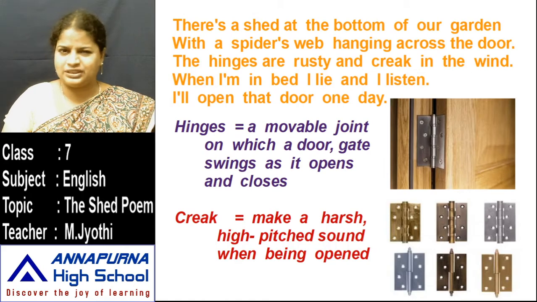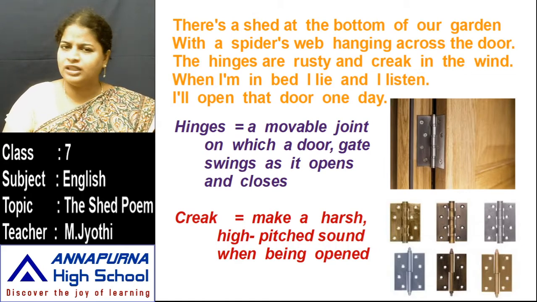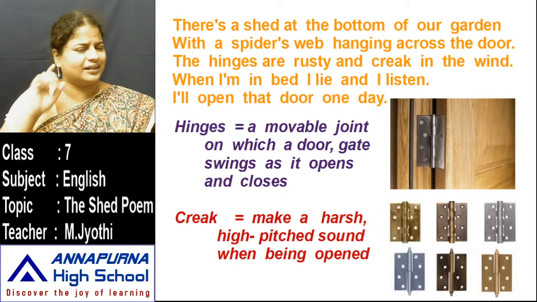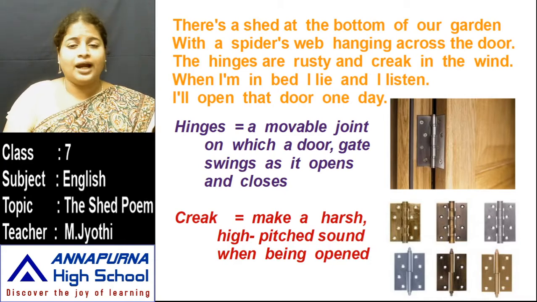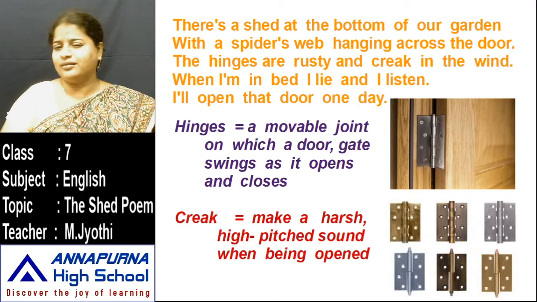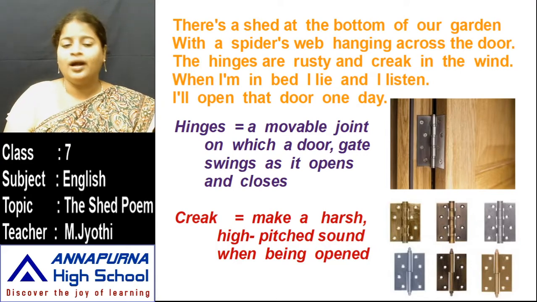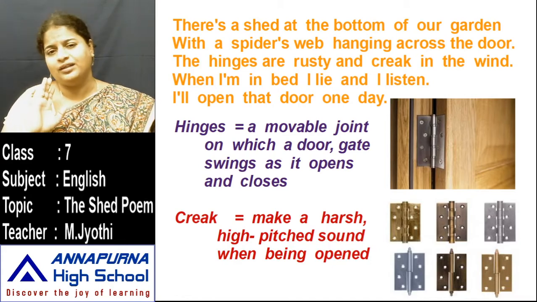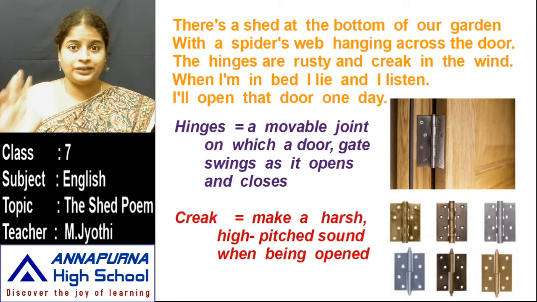The hinges are rusty and crack in the wind because they don't open the doors regularly. So the hinges are rusty and crack, and make a sound when they open. And when the child is in bed, he listens to that sound. And I'll open the door one day. He just wants to open the door of the shed one day and see.